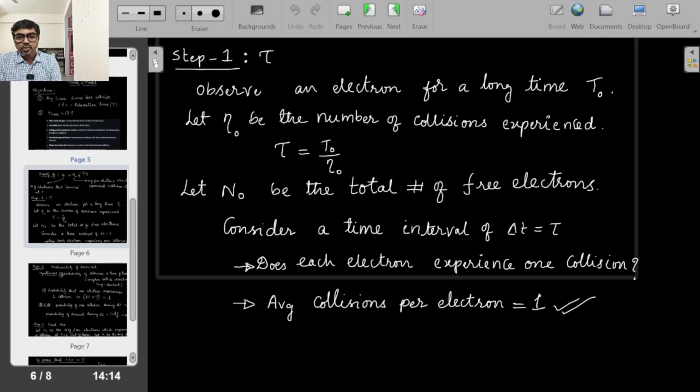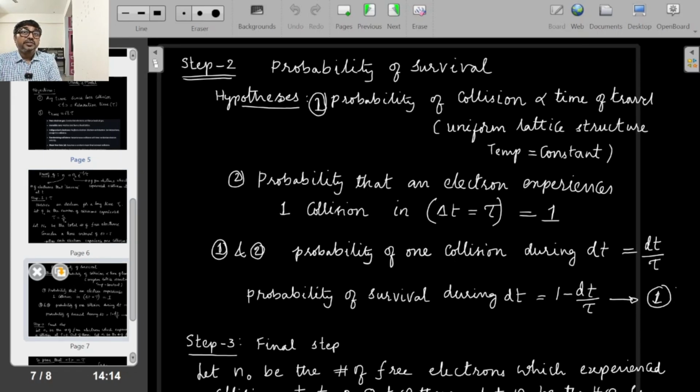Then we will go for step 2. Step 2 is about the probability of survival. Survival meaning avoiding collisions, the probability of surviving of that ordered motion we are talking about. Here we have two hypotheses. Let us say a collision happened now, and next it is travelling for delta t. The more time it travels, the more likely it is to undergo one more collision, assuming the lattice structure is uniform and the temperature is uniform. So that is the first hypothesis: the probability of a collision happening depends on how much time it travels.